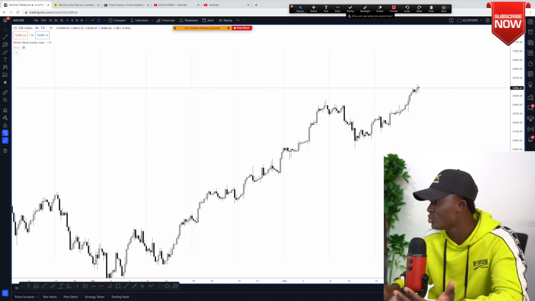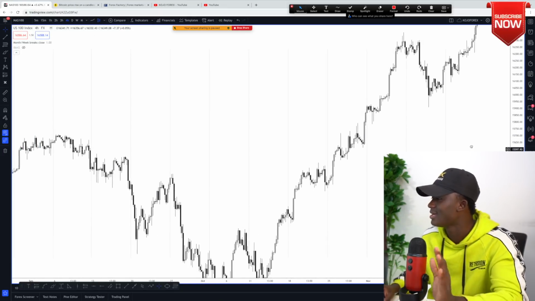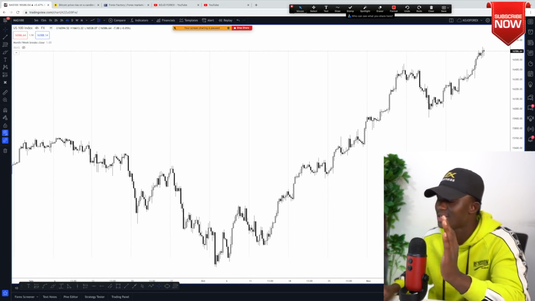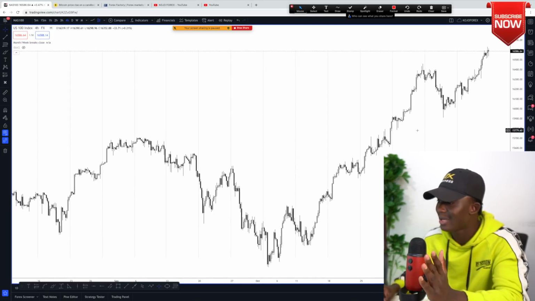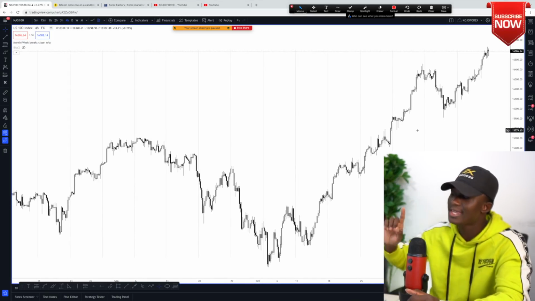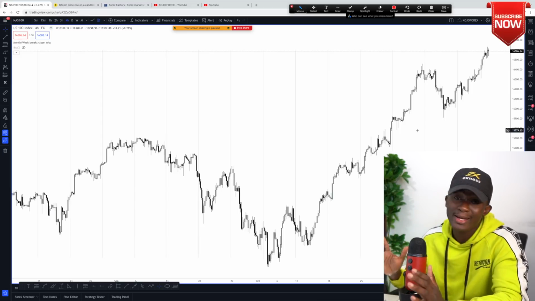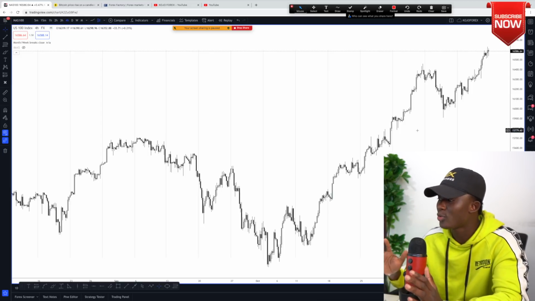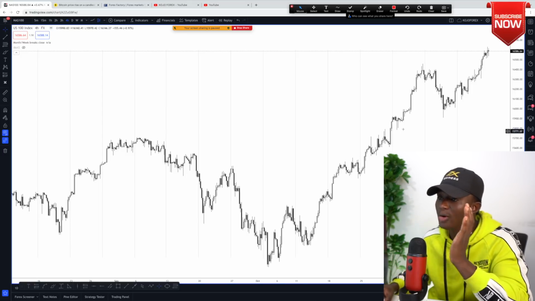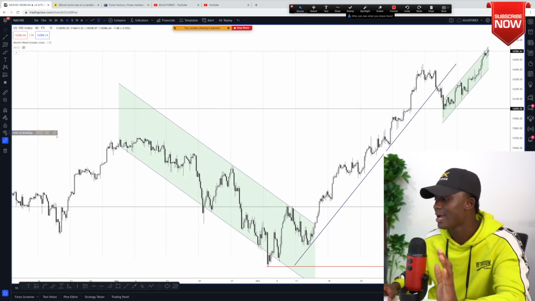You may be able to use certain technical knowledge like support, resistance, Fibonacci, but there's this thing about NAS 100 in the sense that it hardly follows the generic trading technicals, which is Fibonacci, support, resistance, because it can be trending in one direction for a considerable amount of time, and your technical analysis may not necessarily provide you that seamless entry into finding that trade. But once I reveal this, then everything changes.